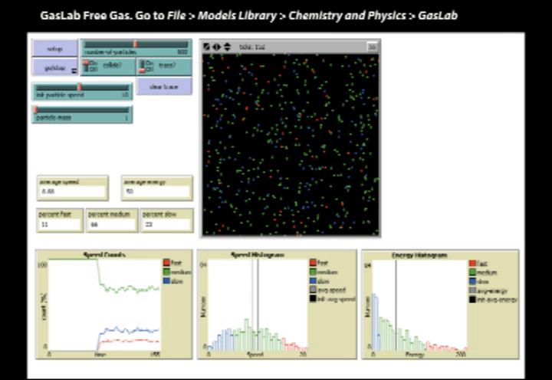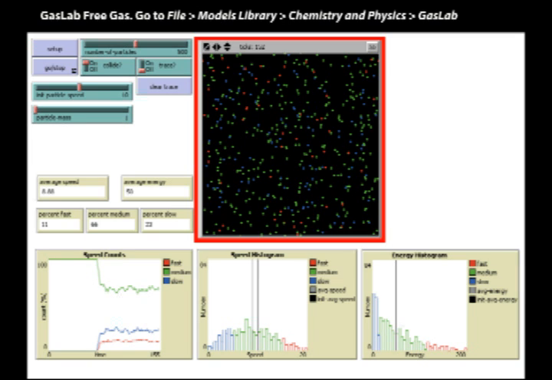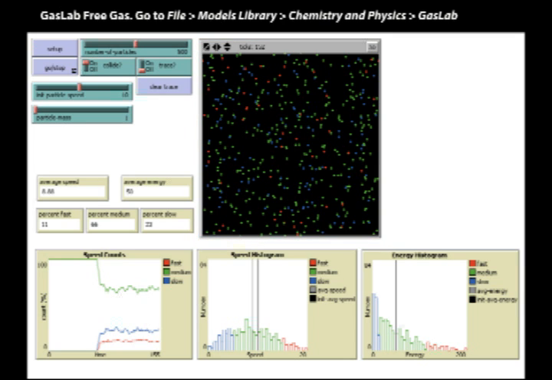We're going to start with a basic NetLogo simulation known as GasLab Free Gas. You can find it by going to File and then to the Models library. Here's the screen view. Let's orient ourselves. The central part is an arena where particles of gas can fly around. They can collide with the walls and bounce off them, and you can also set the simulation so the particles collide and bounce off one another, or not.